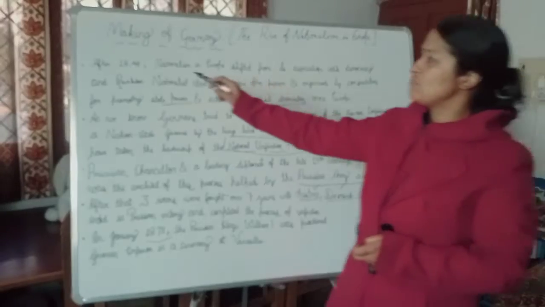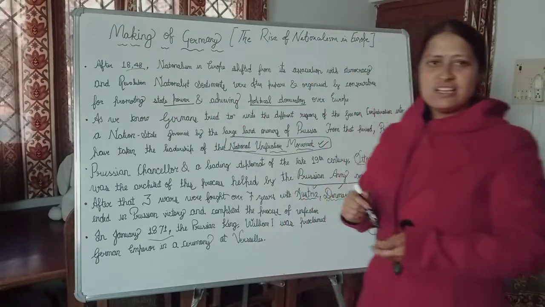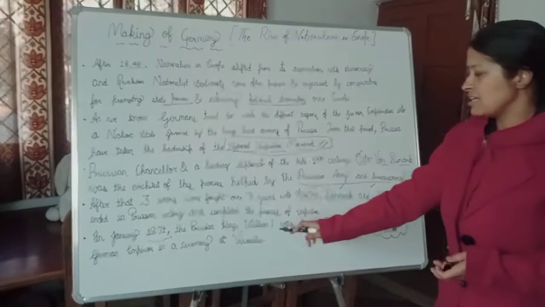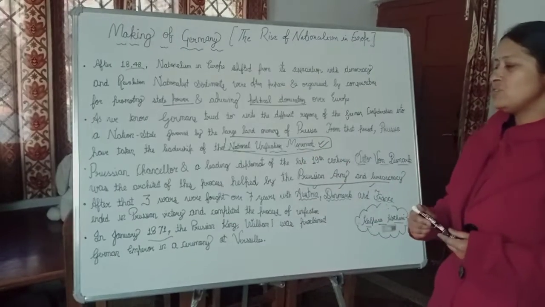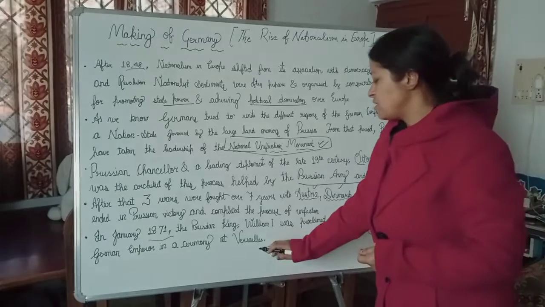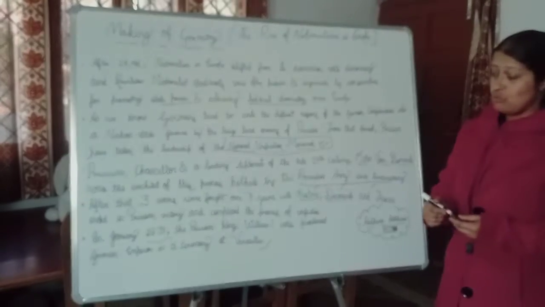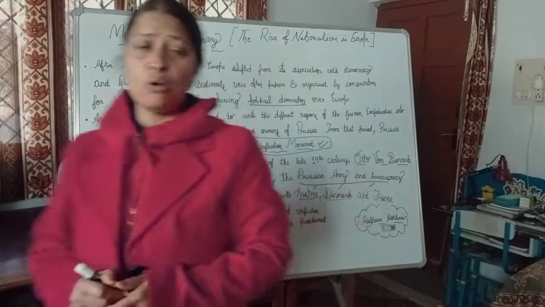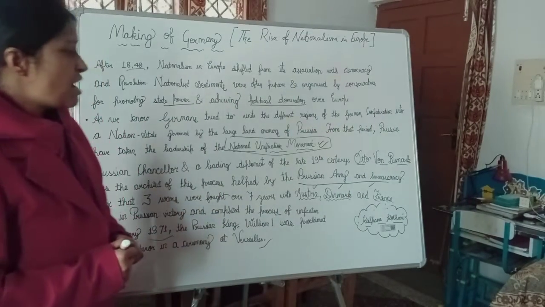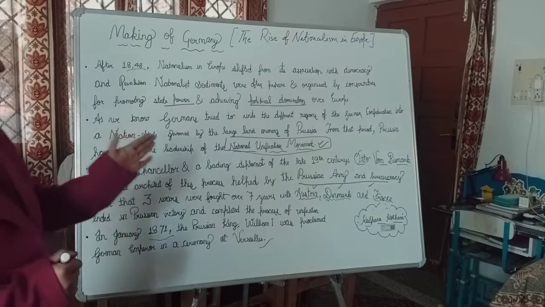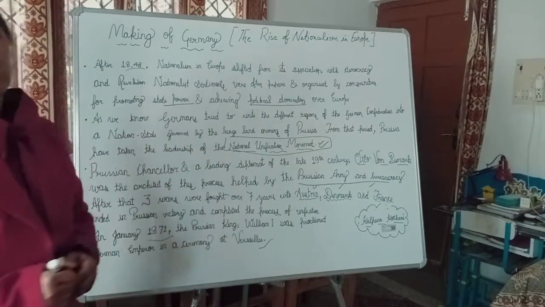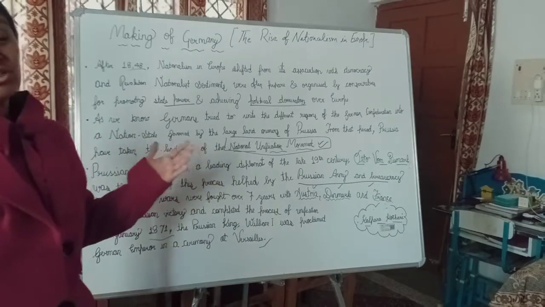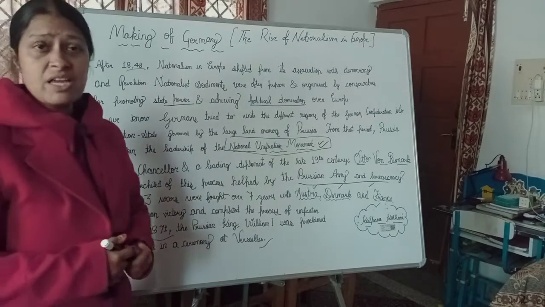You can see the time after 1848. Lastly, in 1871, the Prussian king William I was proclaimed German emperor in a ceremony at Versailles. So, in 1871, after the victory of Prussia over Austria, Denmark, and France, these three countries had to lose their war, and Prussia was declared the winner.